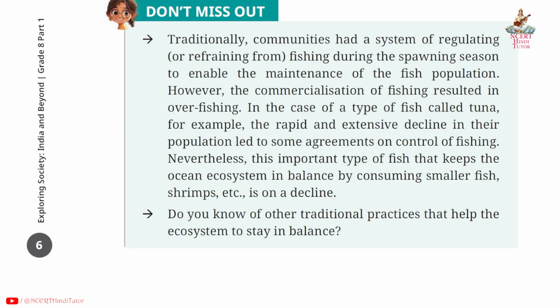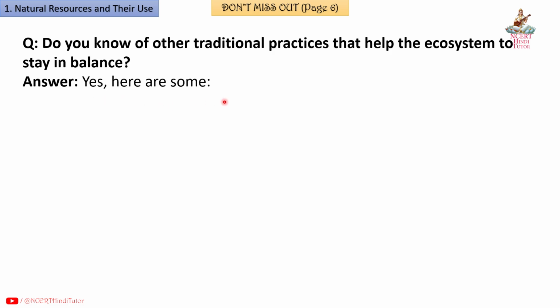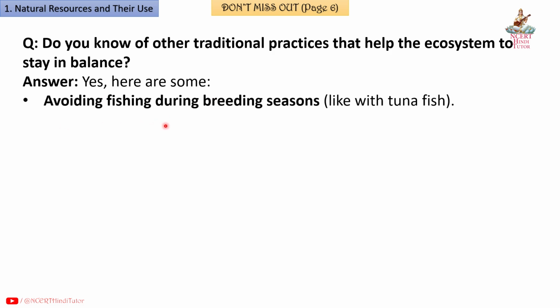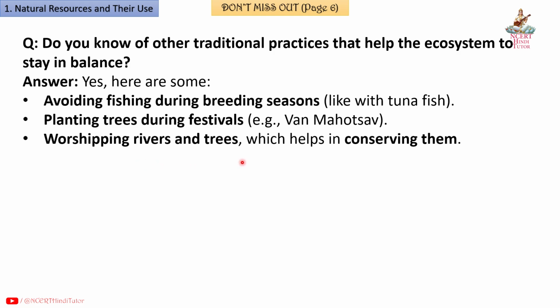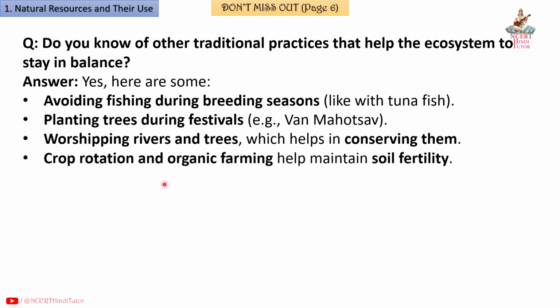Don't miss out page 6. Do you know of other traditional practices that help the ecosystem to stay in balance? Answer. Yes, here are some. Avoiding fishing during breeding seasons like with tuna fish. Planting trees during festivals, example Van Mahotsav. Worshipping rivers and trees, which helps in conserving them. Crop rotation and organic farming help maintain soil fertility. Collective water storage in village ponds.